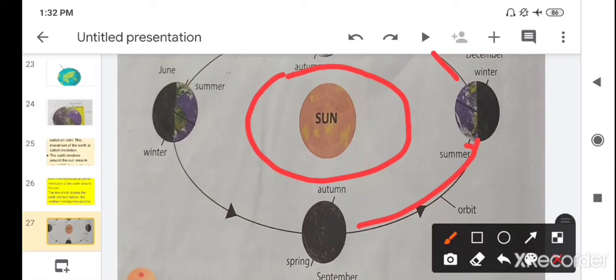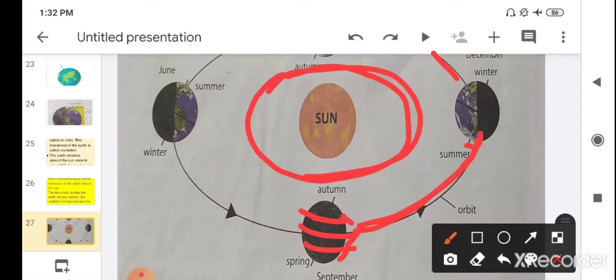And when earth spins around its own axis like this, then this type of movement is known as rotation. Children, these two types of movement of earth take place at the same time. The earth rotates on its axis, and at the same time it also moves around the sun.